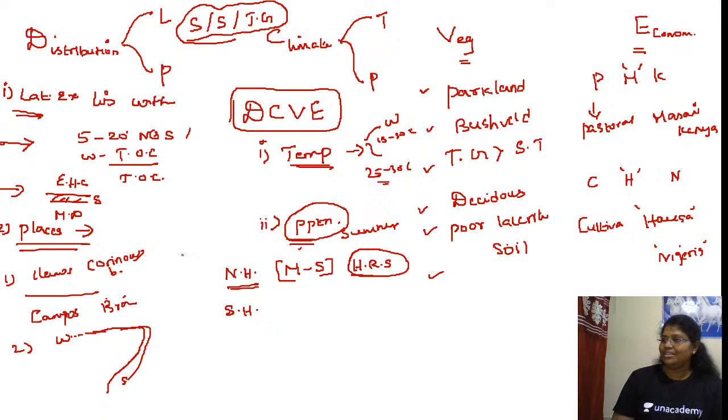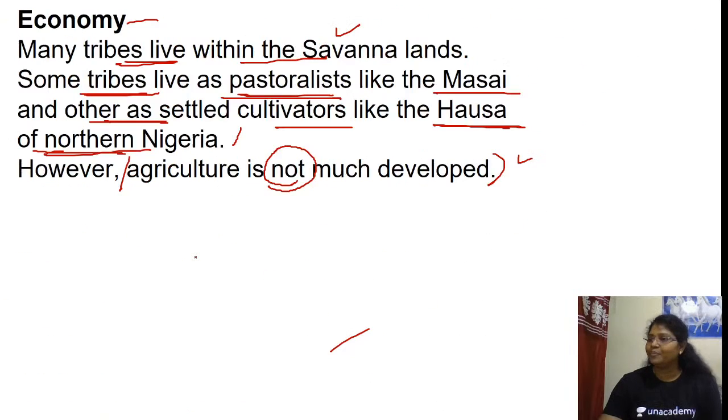So how was the session? Other points: 5 to 20 degree latitude, Llanos of Orinoco Valley, Campos of Brazil, Central America, Western Africa, temperature 18 to 20, 25 to 30, 100 centimeter rainfall, summer maximum, May to September. Are you able to recap all the points we have discussed till now? Any doubts?